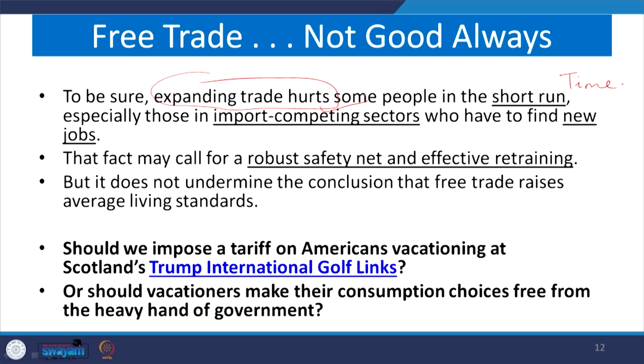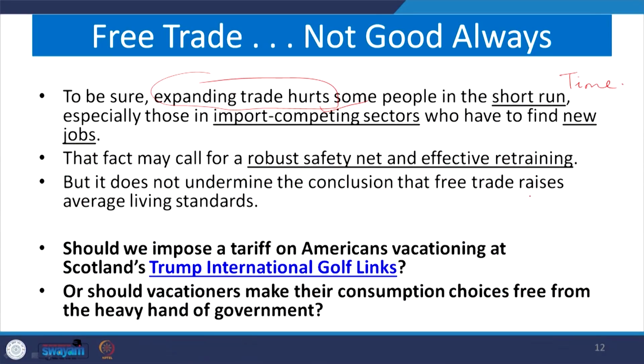The concerns are also important for new jobs which might be at risk in those sectors. Therefore, the country must go for an effective safety net and effective retraining of its own employees. If this does not undermine the conclusion that free trade raises the average standard of living, then what else?